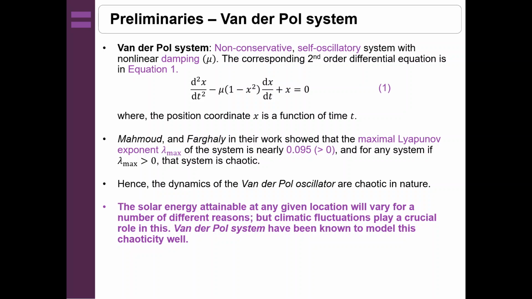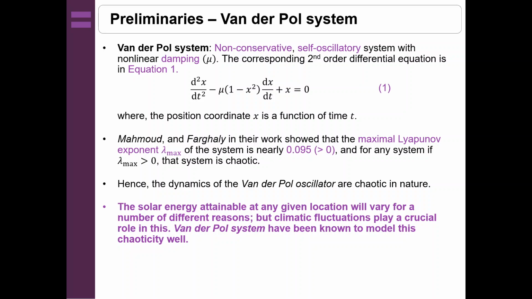So, the very first preliminary is the van der Pol system, which is a non-conservative self-oscillatory system with a non-linear damping constant, which has been represented by the Greek letter mu, and the corresponding second order differential equation is as in equation 1. Now, Mahmood and Farghali in their work have shown that the maximal Lyapunov exponent of a van der Pol system is 0.09, which is obviously greater than 0. And it's known that if any system is having lambda max, that is the maximal Lyapunov exponent, as greater than 0, then that is chaotic in nature. So, from this, we can say that the van der Pol oscillator is also chaotic in nature.